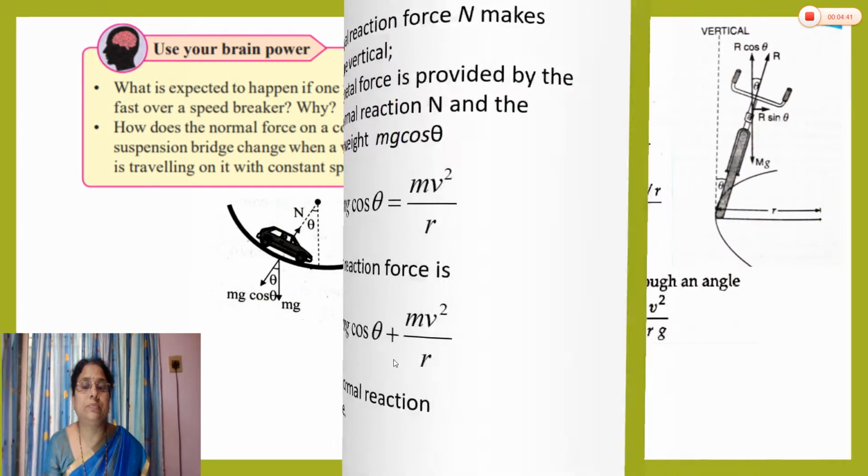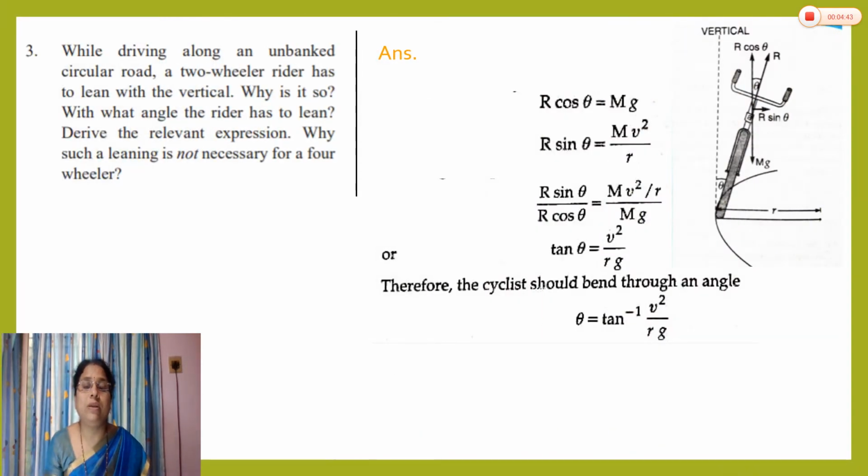Now next, here I am going to explain the answer of this question. This question is given in your exercise. While driving along an unbanked circular road, a two-wheeler rider has to lean with the vertical. Why is it so? With what angle does the rider have to lean?